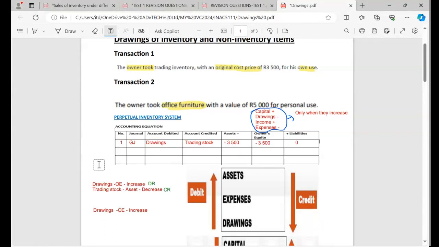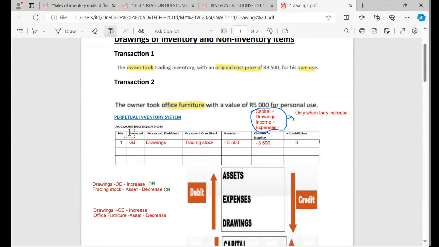But now the owner took what? The owner took office furniture. I'm going to write office furniture. So the office furniture is an asset, and obviously the asset is decreasing because the owner took it. Can you see now? So you need to understand how it goes. The drawing is similar, but you need to know the right accounts.